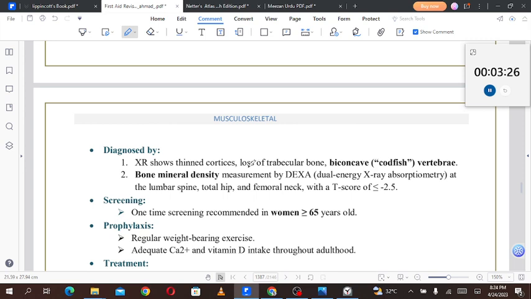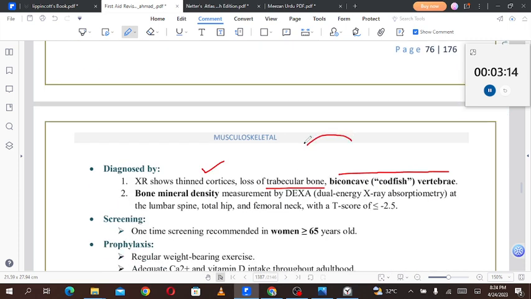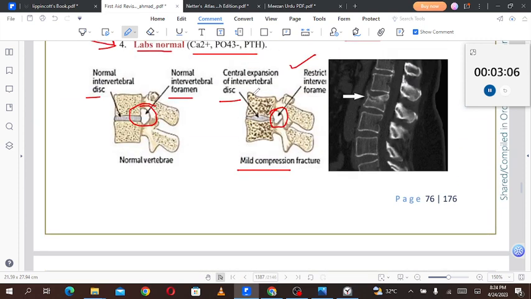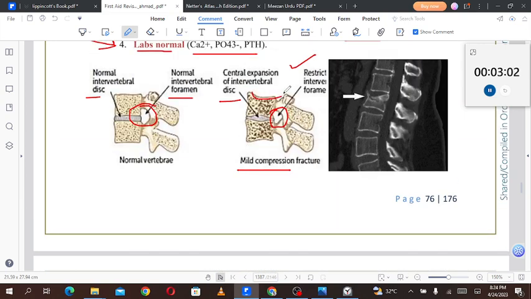It is diagnosed by X-ray. The X-ray will show thin cortices, loss of trabecular bone, and biconcave codfish vertebrae. Codfish, like the fish, looks something like this. So biconcave like this and this, the vertebra will become like this. So biconcave vertebra will be seen. Biconvex is not it; biconcave vertebra looks something like this, over here and over here.